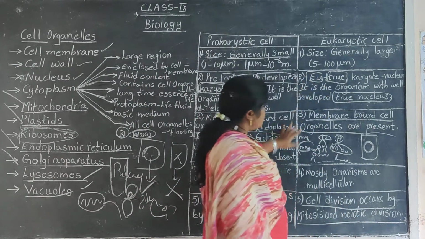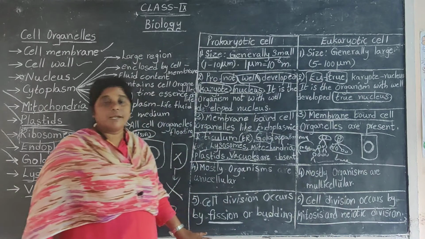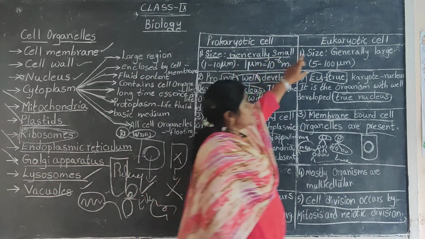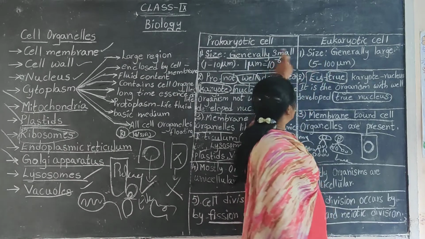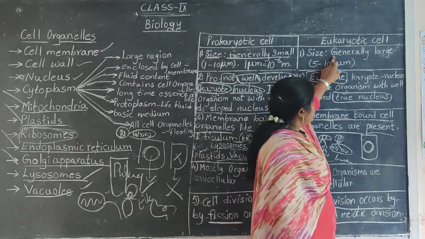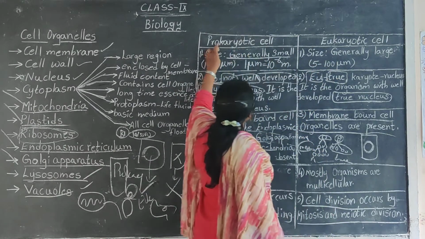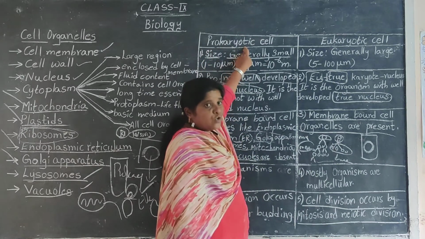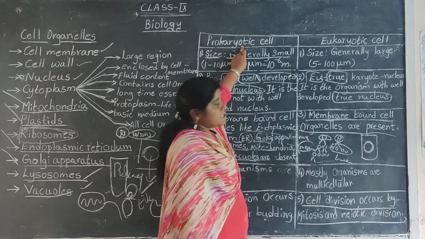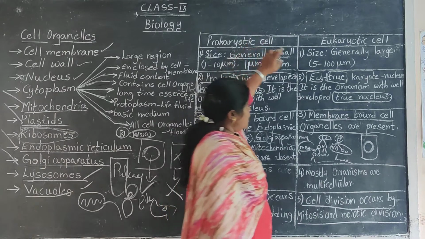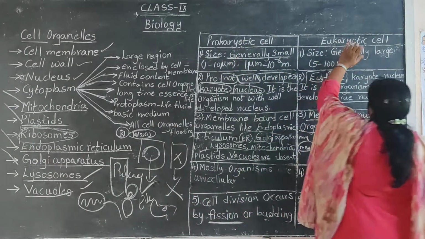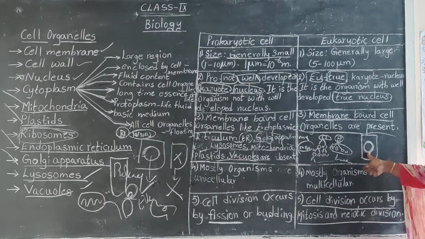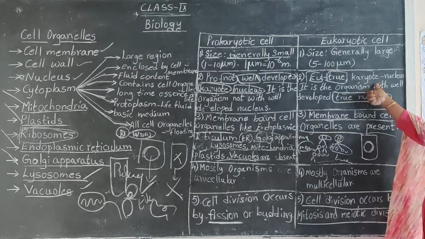So, these are the differences between prokaryotic cells and eukaryotic cells. First of all, prokaryotic cells are small and eukaryotic cells are large. The name itself indicates: pro means not well developed, karyote means nucleus, so a very poorly developed nucleus is present in prokaryotes. Eu means true, karyote means nucleus, so a dense, spherical nucleus is present in eukaryotes.